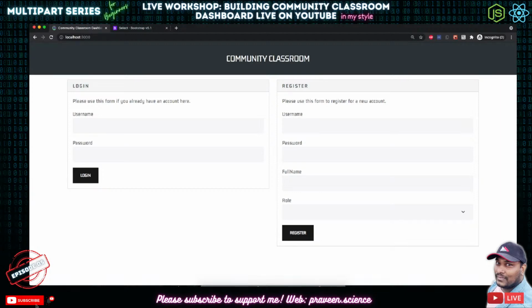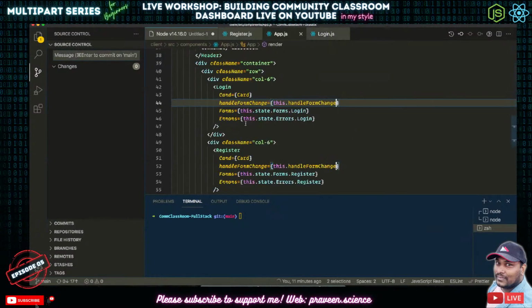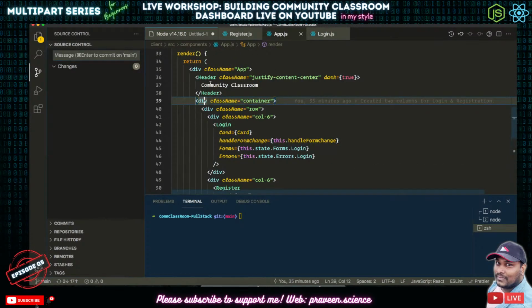Okay, so here what we are going to do is update these form values. Okay, before that, I wanted to show you what is there in the, okay, this is the row, right?